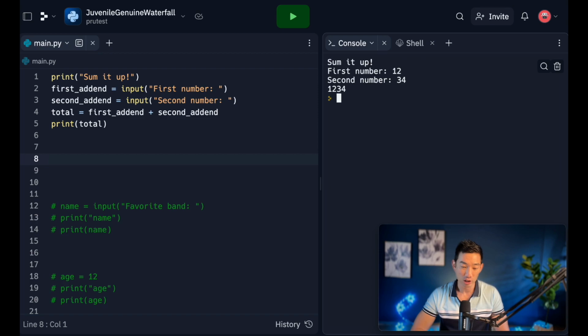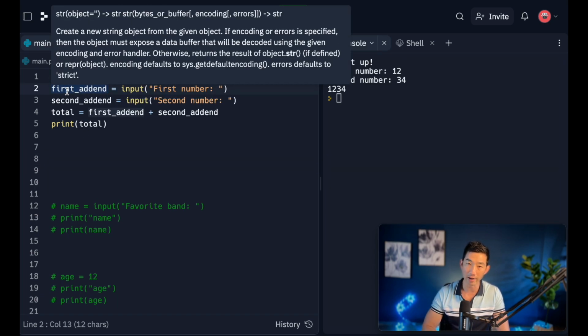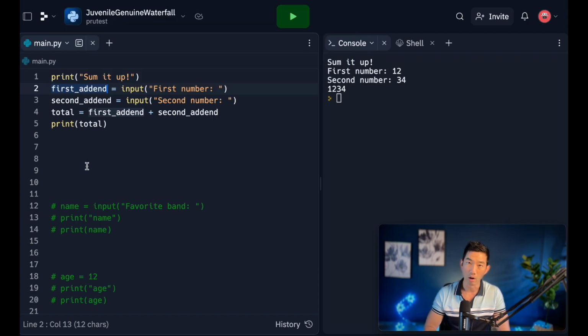Anyways, what we need to do. The problem was that we're adding these two numbers as strings. String and string together adds very differently than integer to integer together. So what we have to do is make sure these variables are the correct data type so that the value that we print is what we expect.